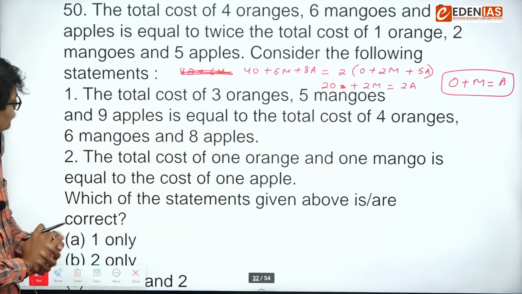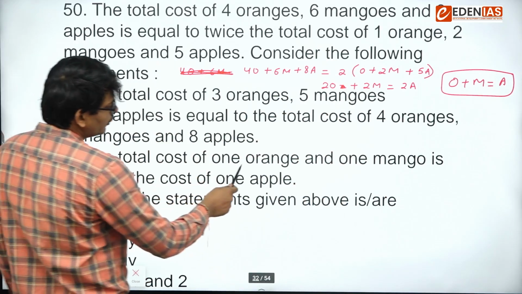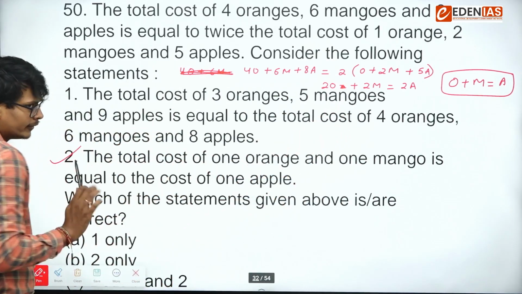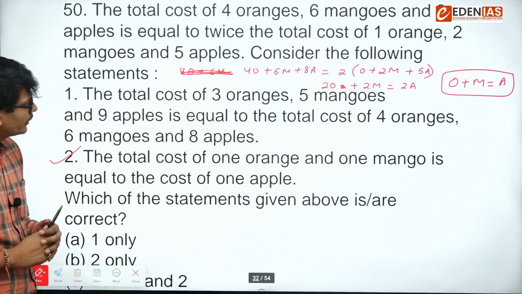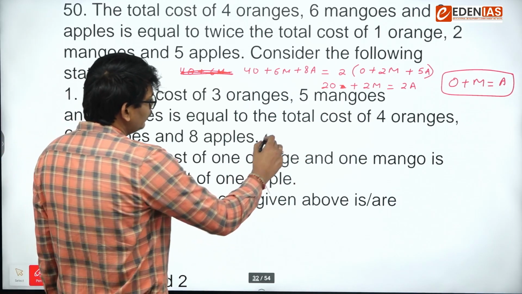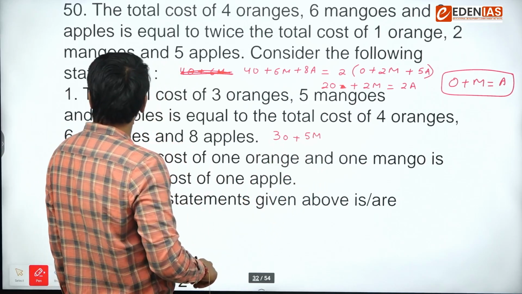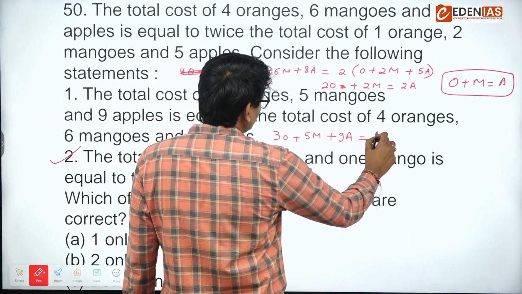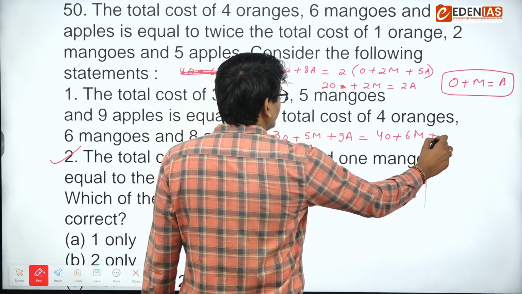From the question, right? Now we have to check this statement. If you look at this statement, the second says the total cost of 1 orange and 1 mango is equal to the cost of 1 apple. The second is valid. We are getting the second answer directly. Now let's simplify the first one. 3 orange, 5 mangoes, 9 apples. 4 orange, 6 mangoes, 8 apples.